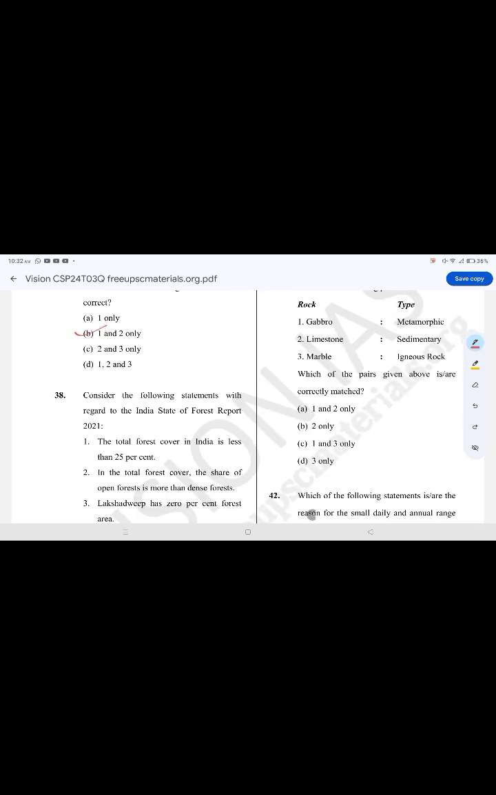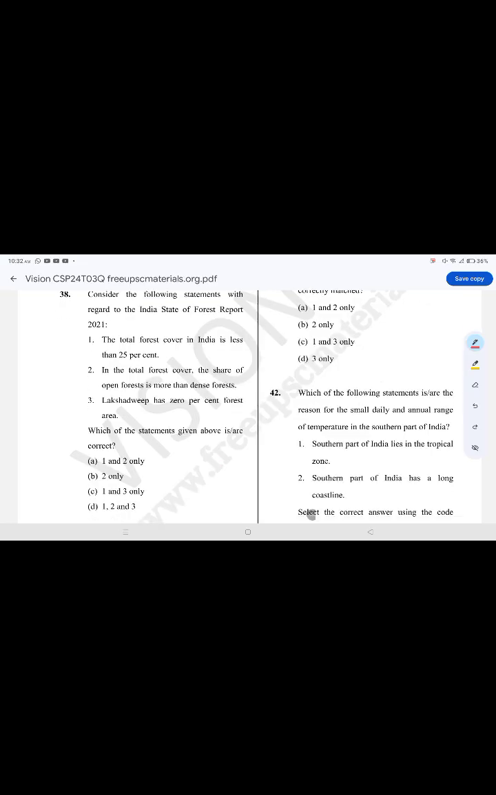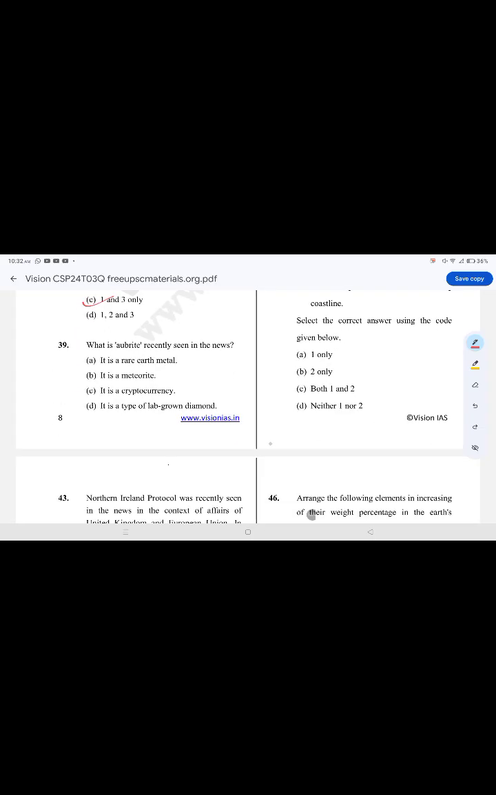It is false. Consider the following statements with regard to the India State of Forest Report 2021. The correct option is option C, 1 and 3. The total forest cover in India is less than 25%. Lakshadweep has 0% forest area. In the total forest cover, the share of open forest is more than dense forest. It is false.